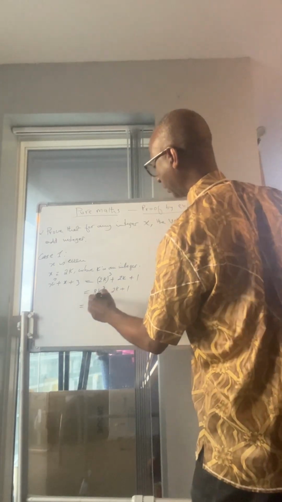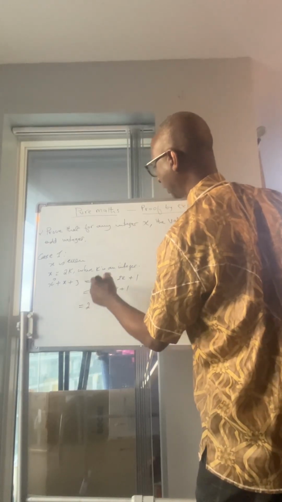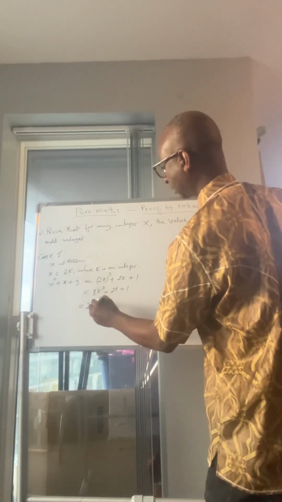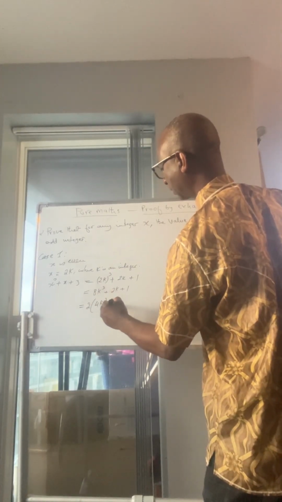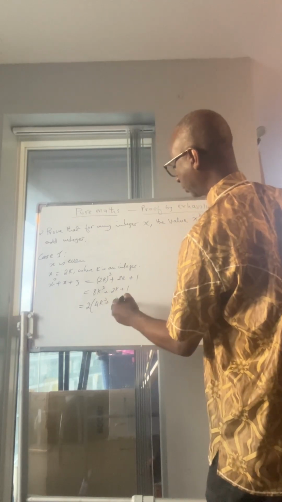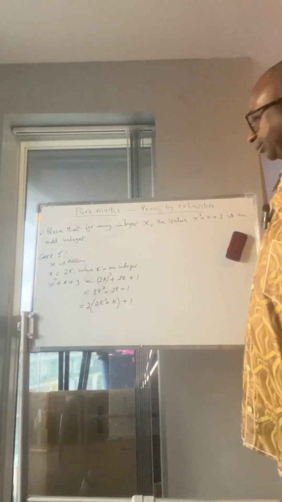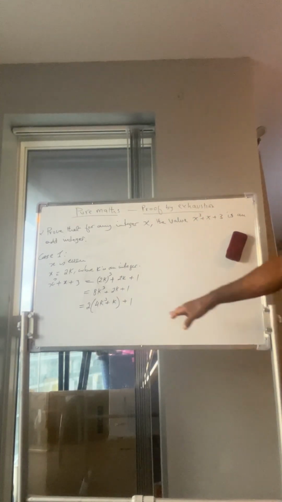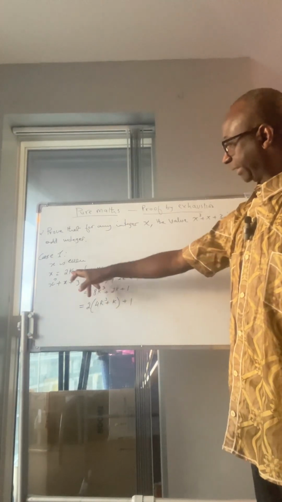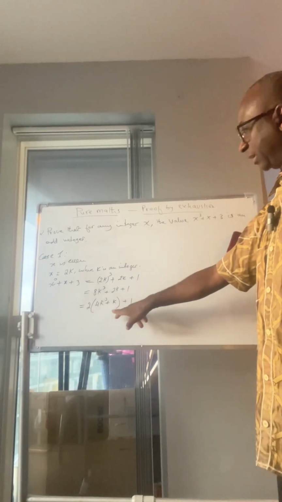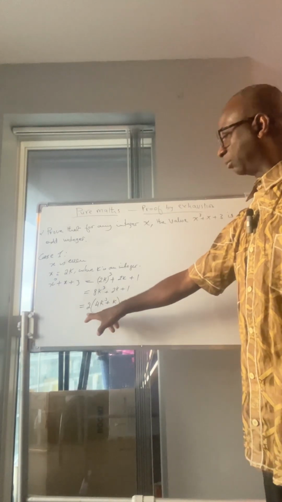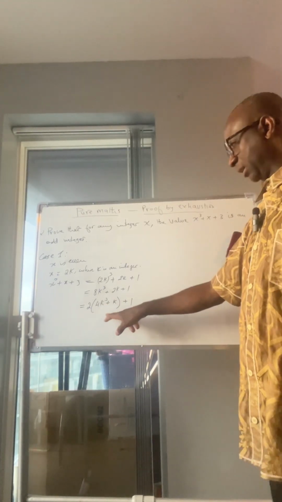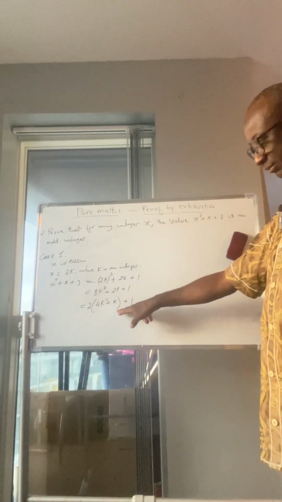Now this one here, we can bring the 2 out because we say even case: 2 into 4k cubed plus k, plus this 1. Everything here, k is an integer, so everything here is an integer, but it's a multiple of 2. So everything here is even.